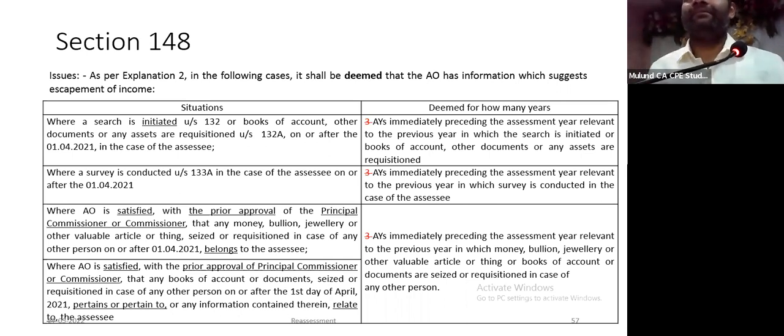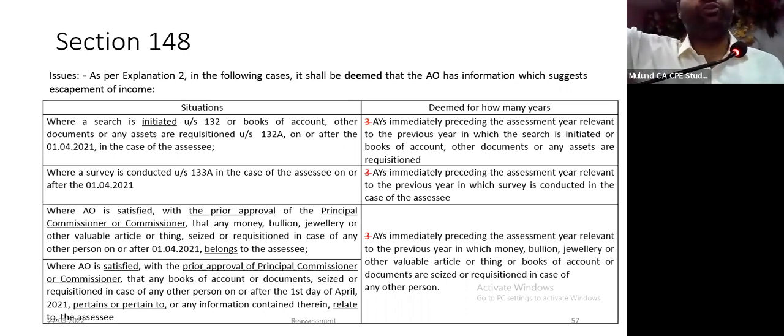Second example, there is a search in case of a party who has agreed that he is issuing accommodation bills. He has a copy of bills with him. एक copy वो लोग रखते हैं. Based on those bills, the AO wants to reopen the assessment of B party who has purchased goods from him. If he wants to do it under 153C, he will say that the bills found here belong to B. The answer is no. Bills found here belong to A. B का copy अलग है. You could not have issued notice under 153C.